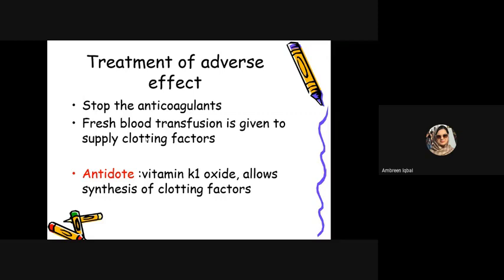You are going to stop anticoagulants, but the important thing is you are going to give a fresh blood transfusion. You are giving them ready-made clotting factors in the blood, and they are going to act immediately. Another thing you can do is give them vitamin K1 so that it helps synthesize the clotting factors.